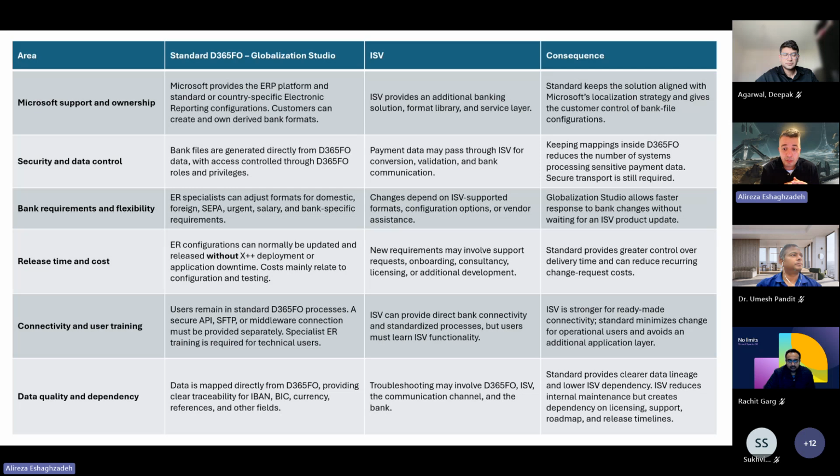Do not misunderstand here, it doesn't mean that the ISV is not secure enough, but this is one of the concerns that some customers have: okay, who has this critical and sensitive data, and how can we count on this ISV to maintain this data securely. And the next level is the flexibility of the Globalization Studio.